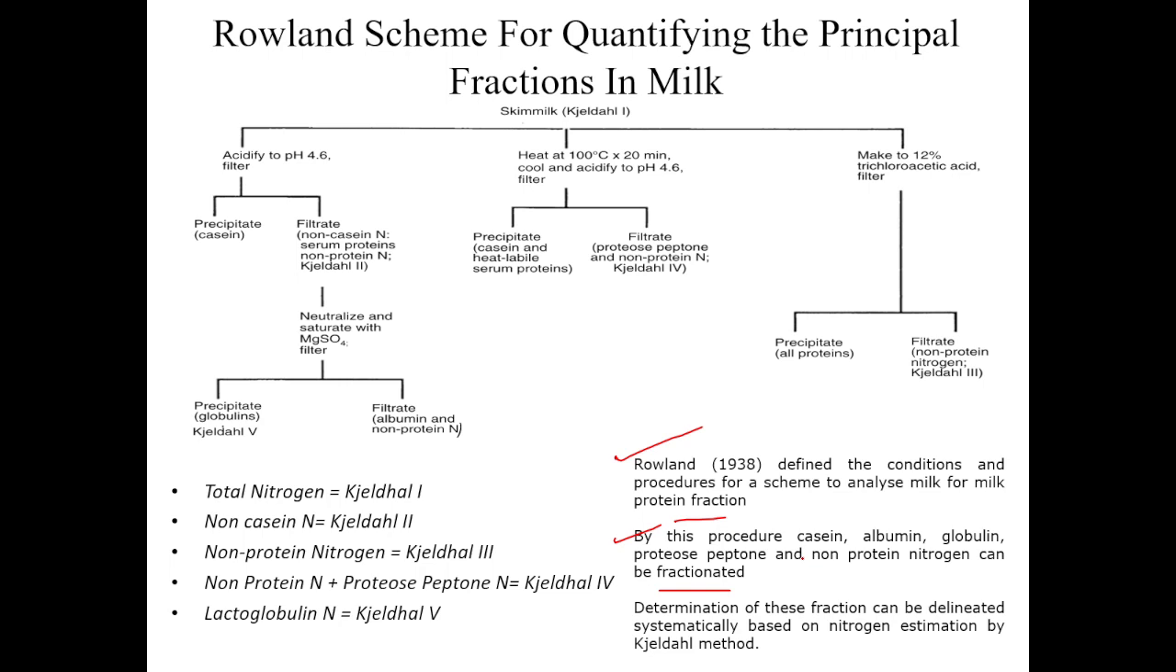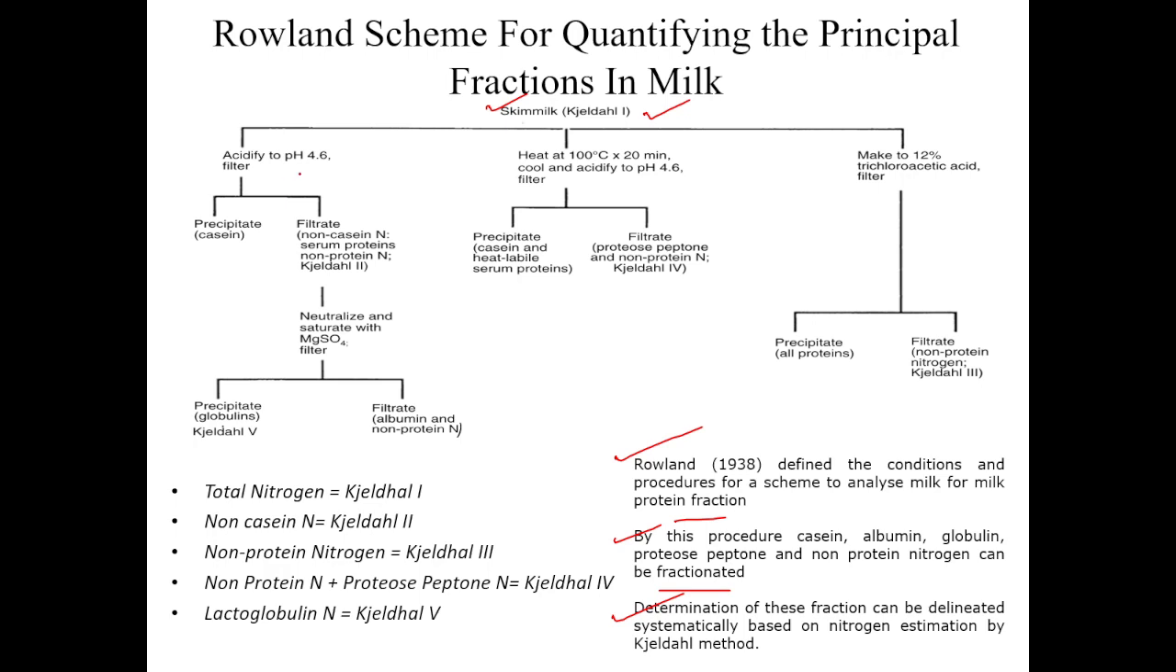The determination of these fractions is done systematically based on nitrogen estimation by the Kjeldahl method. So this is the scheme given by Rowland. If we start from skim milk, which is obtained by removing fat from milk, and determine the nitrogen content in skim milk, that is designated as Kjeldahl 1 nitrogen.